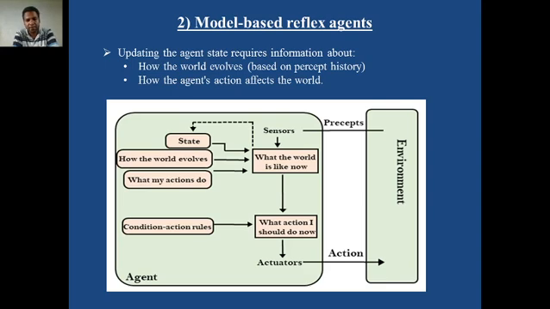Based on all these things, the actuator takes the action, and the action is taken on the environment. So this model based reflex agent not only considers the current state, it also considers the perceived history, and based on these two factors, by applying the condition action rule, some action is taken. So this is what the model based reflex agent is about.